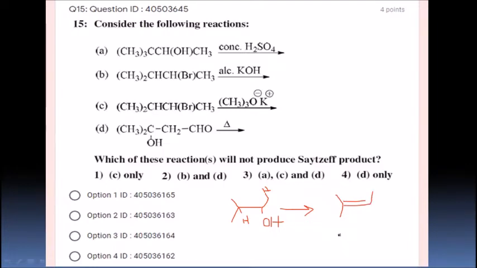One is this, another one is this, where you will get a double bond. This is exocyclic or this double bond. So the major is going to be this. As per Saytzeff's rule, during the elimination process, the hydrogen will be removed from the beta carbon having the fewest hydrogen substituents. Fewest hydrogen substituents. So this is the compound you are going to get as the major compound.